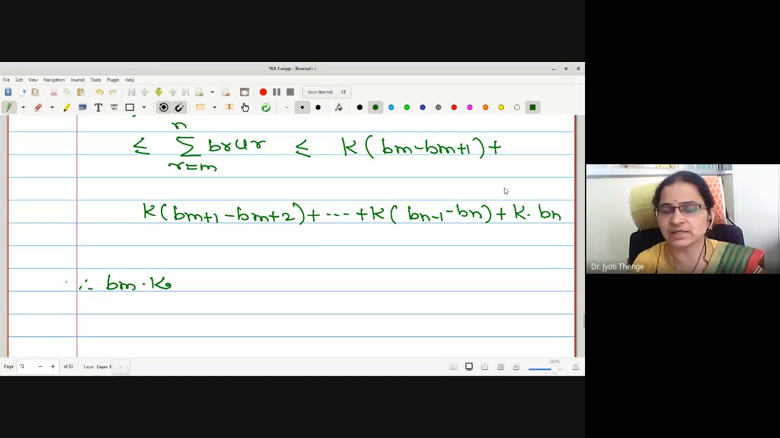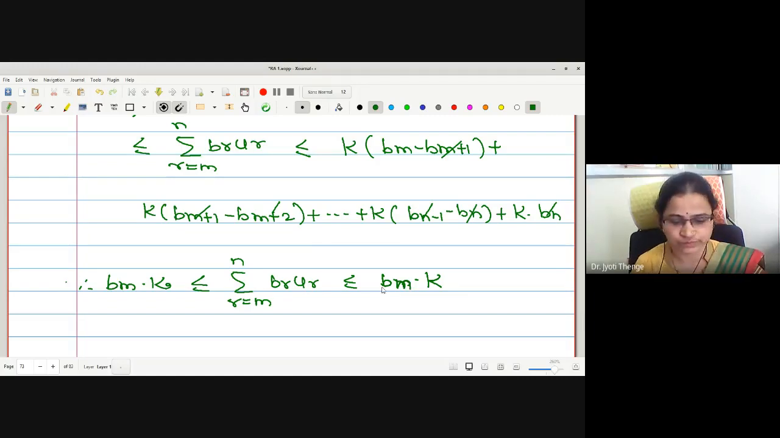Same is true for the right hand side. This Bm plus 1 will get cancelled with this. This will cancel with its next, this will cancel with its previous. This Bn will get cancelled. We remain with only Bn. For r equals m to n, Br Ur is less than or equal to Bm into capital K.